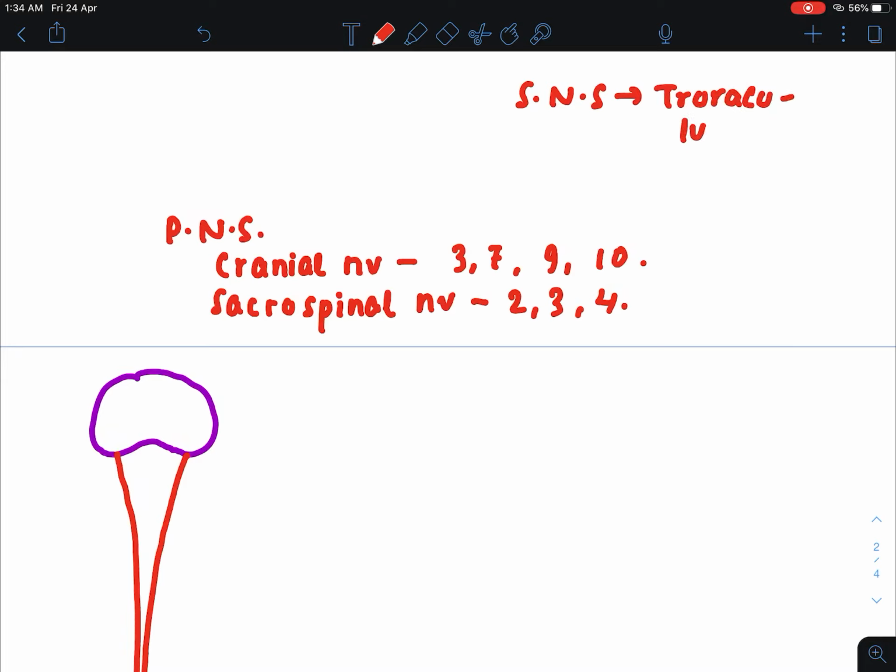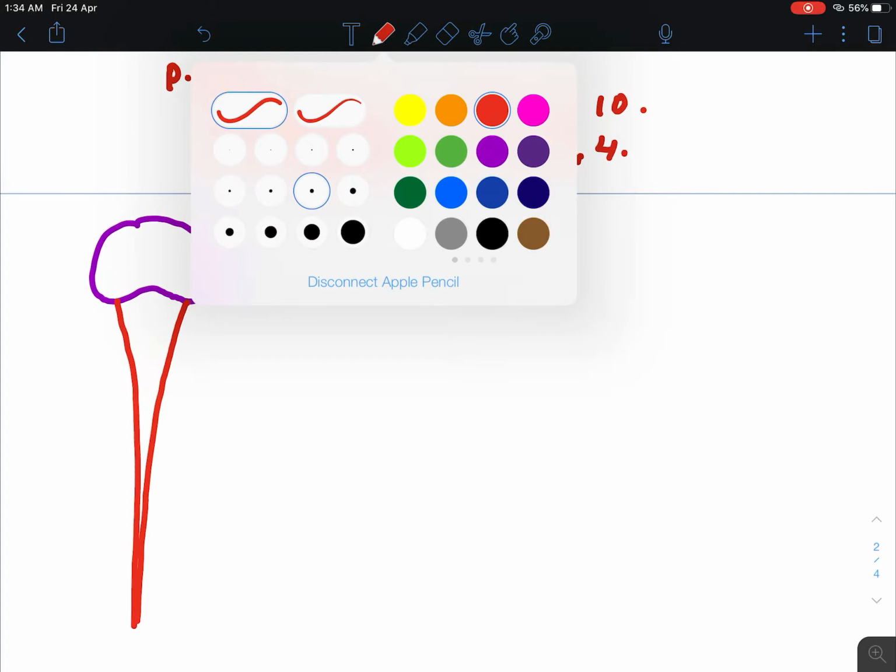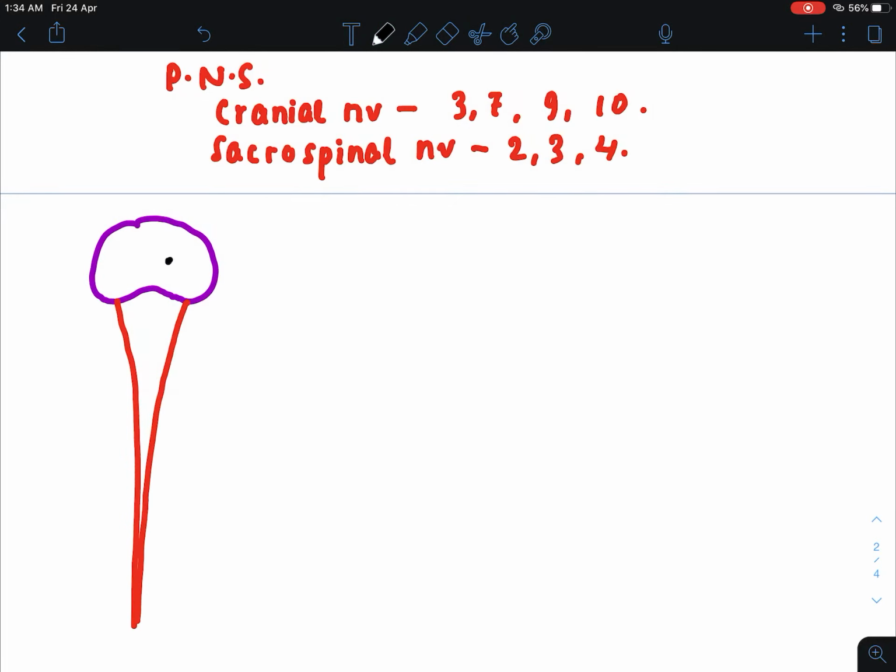the thoracolumbar region of the spinal cord. So firstly, I'm talking about the parasympathetic nervous system fiber. It is originating from cranial nerve. This is the preganglionic fiber of the parasympathetic nervous system. Here a nicotinic receptor is present, and the preganglionic fiber is secreting the neurotransmitter acetylcholine.